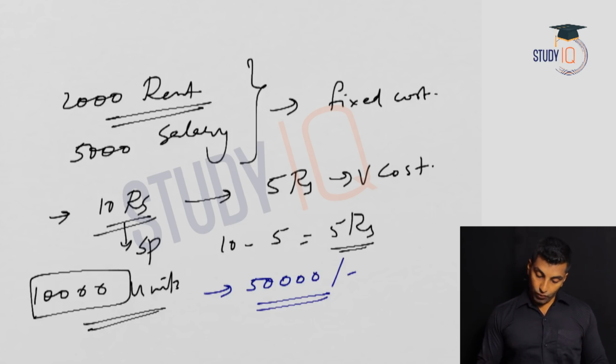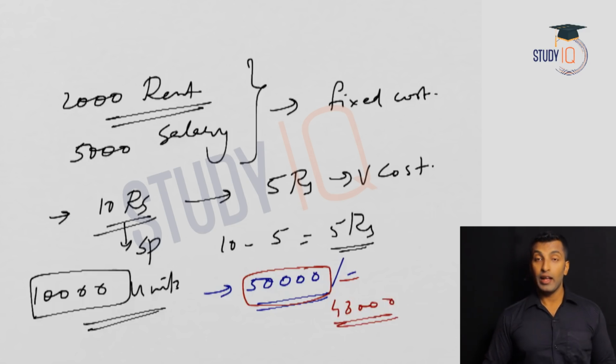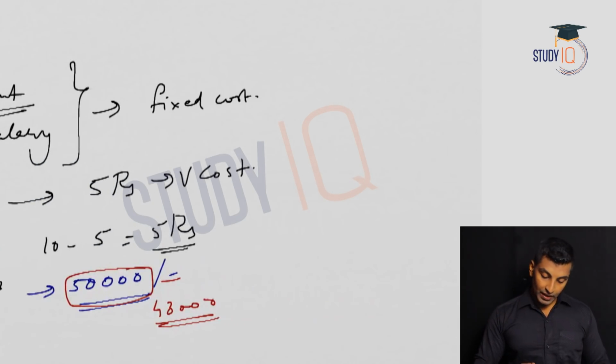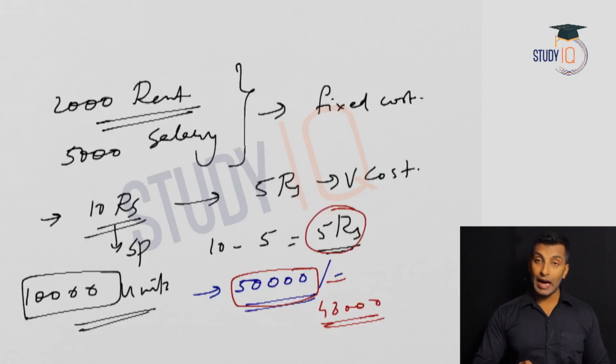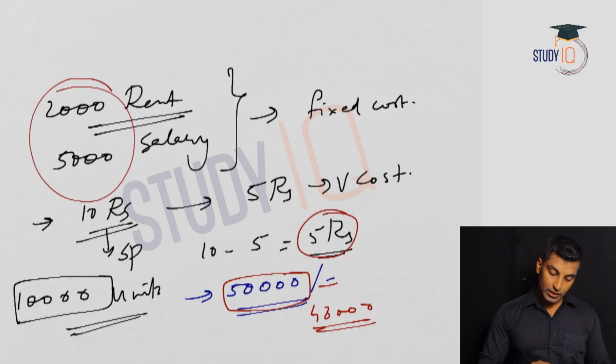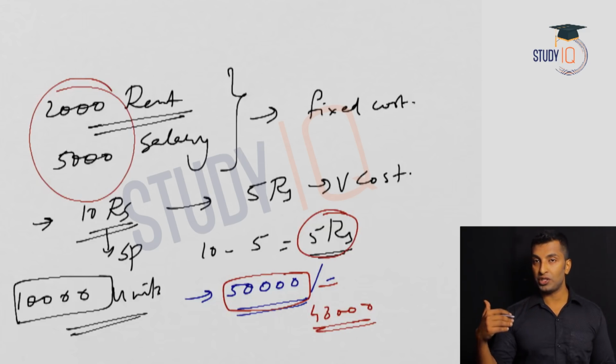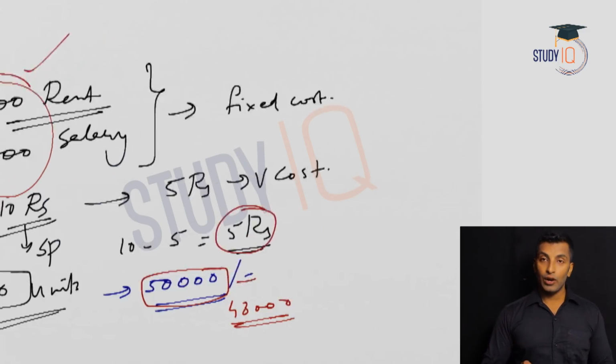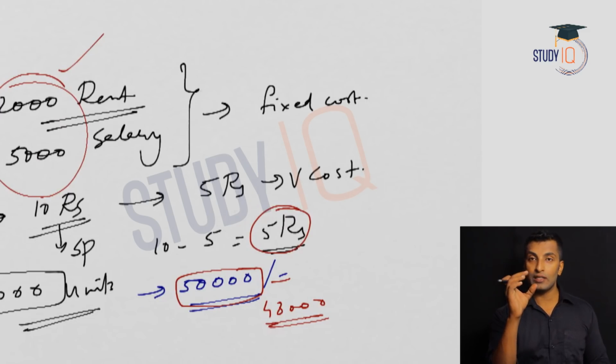Now what is the profit? 50,000 minus the fixed cost, that is 7,000, so 43,000 is the profit. Now to know the break-even point, this 5 rupees is the margin on each item, and the fixed cost is 7,000, and from the margin or the contribution of that item you need to recover this. The recovery point is what we call the break-even point. So 7,000.